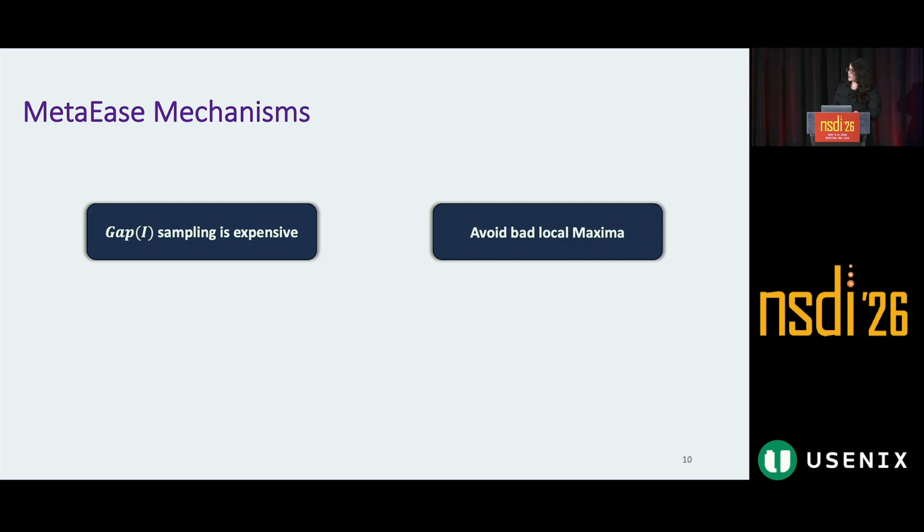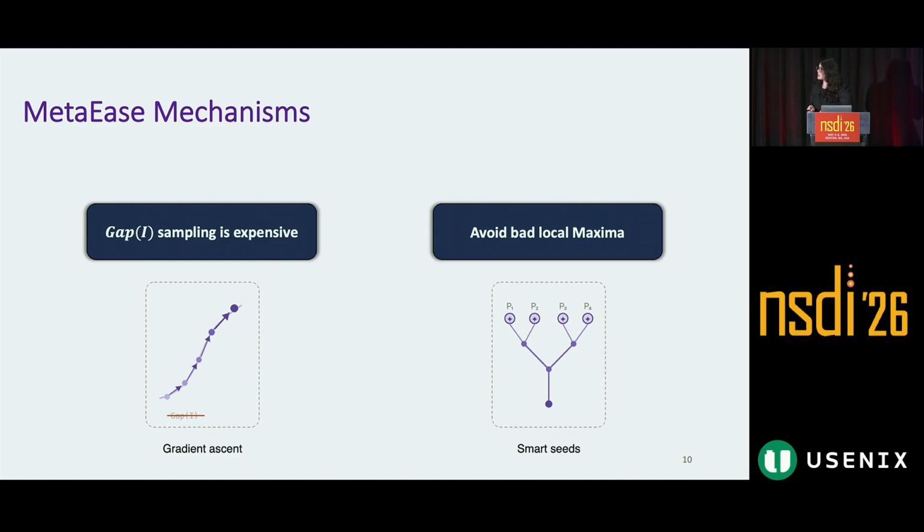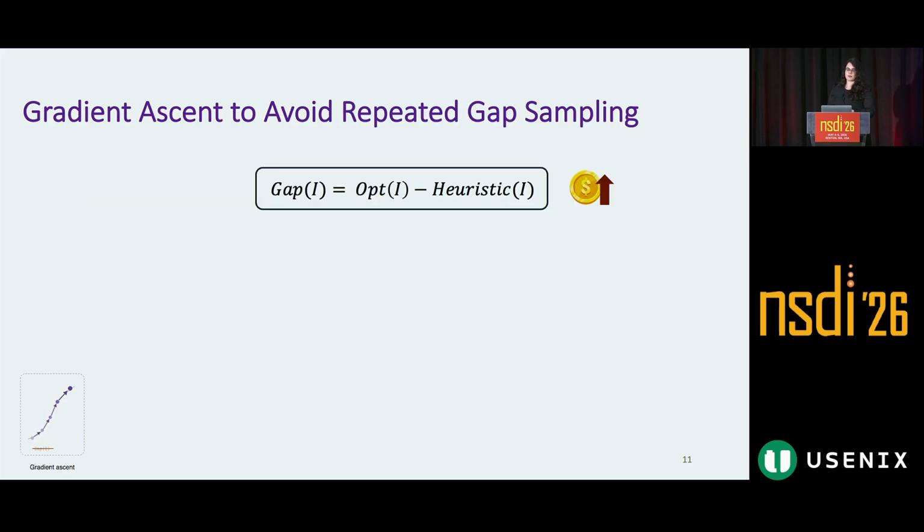Instead of repeatedly sampling the gap, we use a modified gradient ascent process. And to avoid getting stuck in local optima, we use symbolic execution to generate smart seeds based on the heuristic code. Now let's dive deep into MetaHeuristic's design.